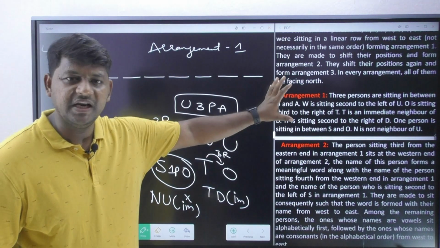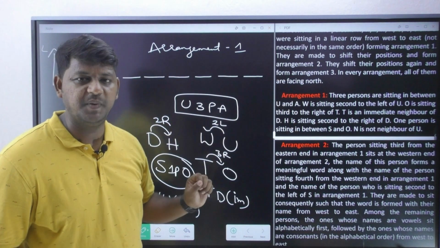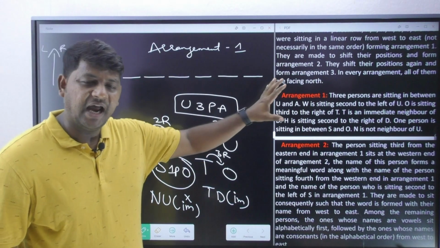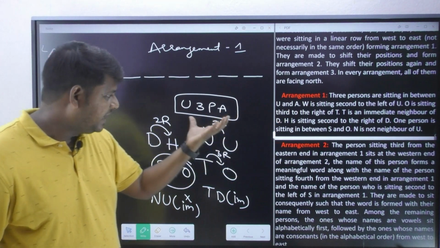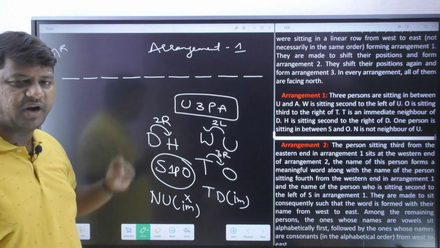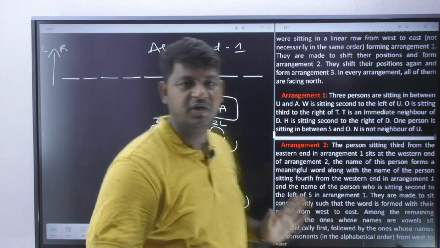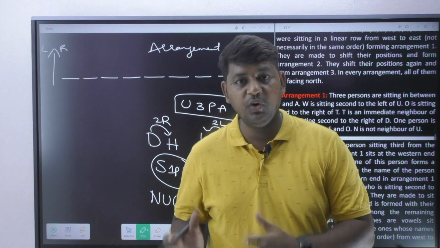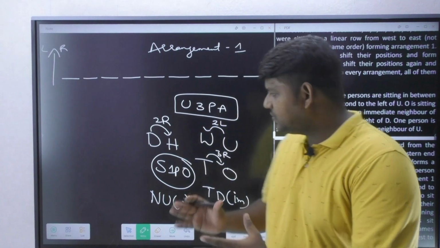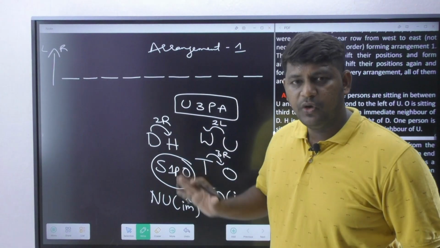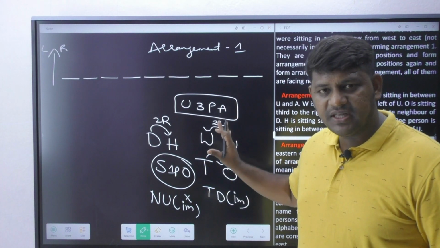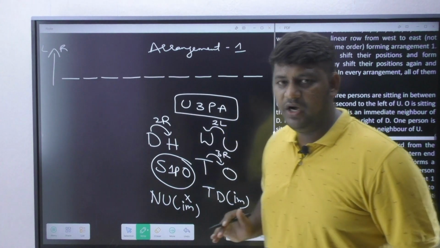So whatever information was given by our examiner in arrangement 1, I could not apply it on the arrangement, but I understood this information and I wrote it in a short way, so that by using this information I'm just going to crack my arrangement. Now I don't have to worry about the question. In the exam also, you don't have to look at your monitor or your question paper while practicing. As soon as you write that information, you need to observe the information you have actually written, and by using the same information we are going to crack our question.